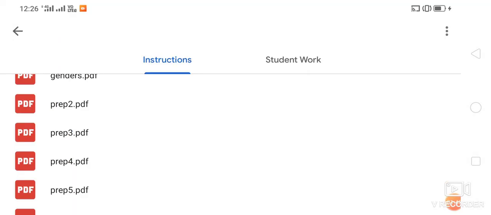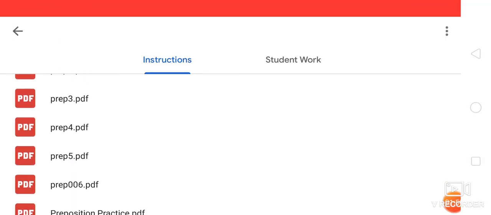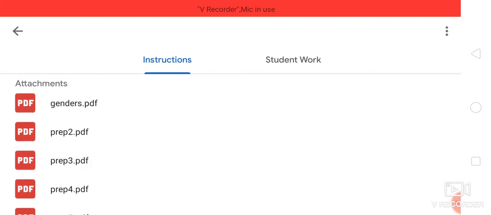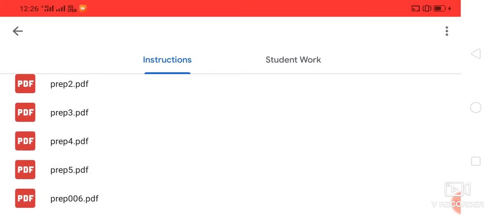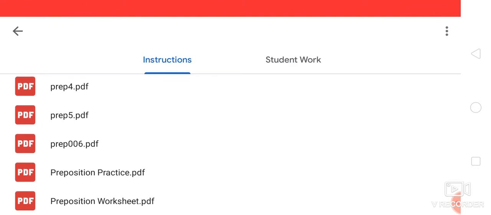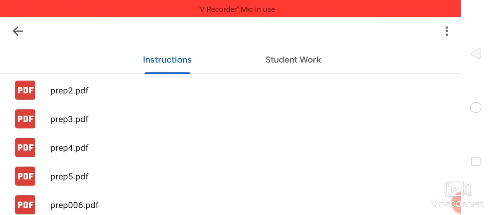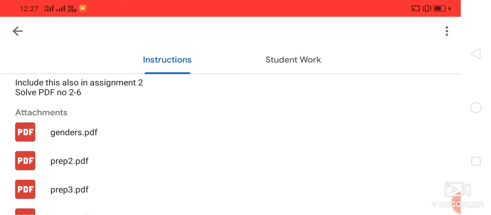Please go through all these PDFs, that is preposition 3, preposition 4, 5 and 6. These are very important for your exam, that is 2, 3, 4, 5 and 6. For more practice you can go for the preposition practice PDF. You can also go for the worksheet PDF for more practice, not for your exams.